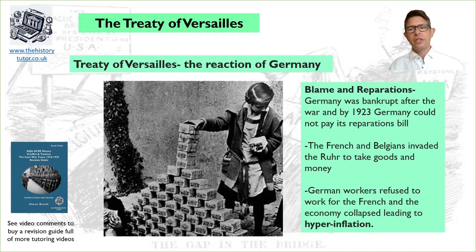So the reaction of the Germans to the Treaty of Versailles in these years, 1919 to 1923, was that the whole thing was a disaster and was ruining Germany. As you can imagine, nationalists in Germany were very unhappy.